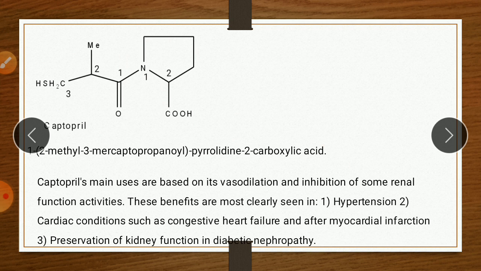Captopril's main uses are based on vasodilation and inhibition of some renal function activity. These benefits are most clearly seen in hypertension, cardiac conditions such as congestive heart failure, and after myocardial infarction. It is also involved in preservation of kidney function in diabetic neuropathy. So it is about the captopril.